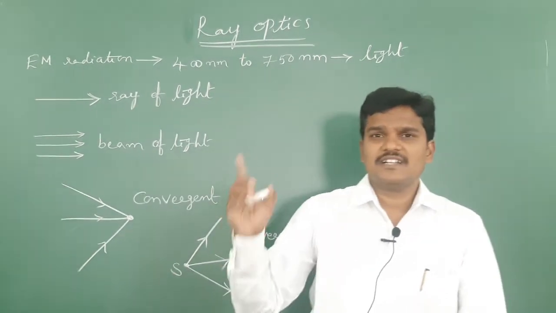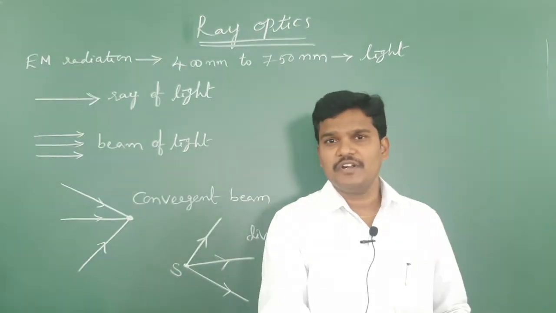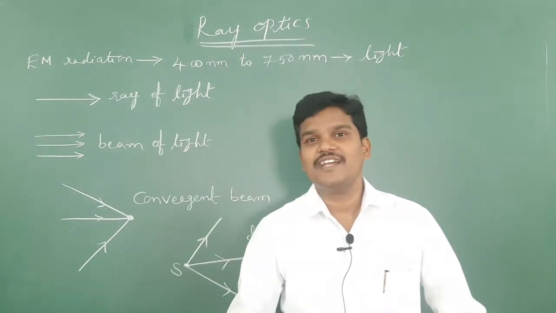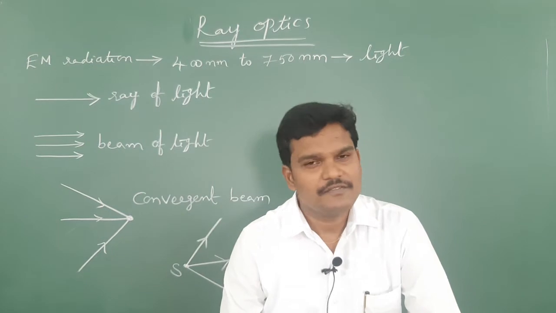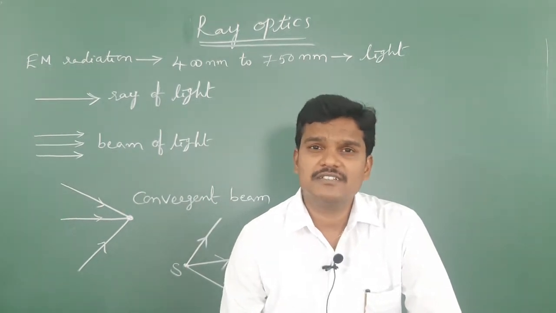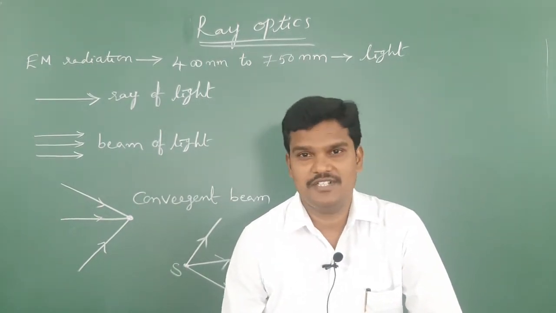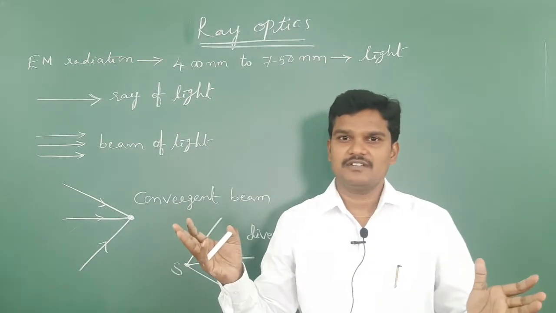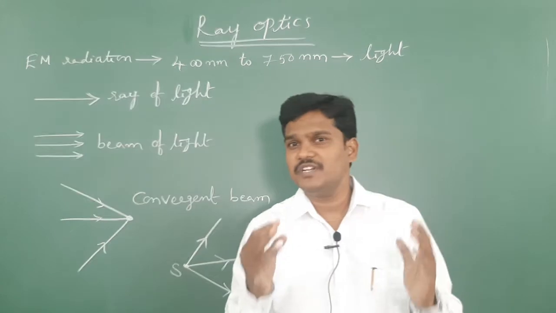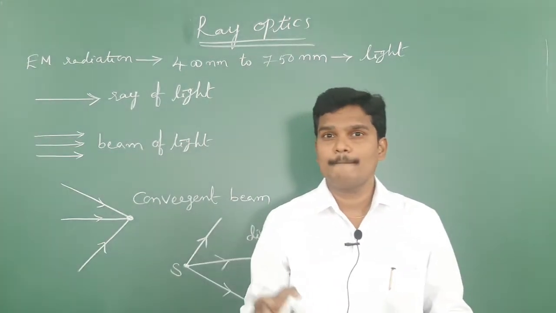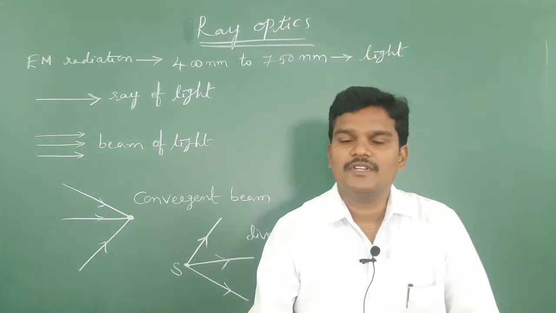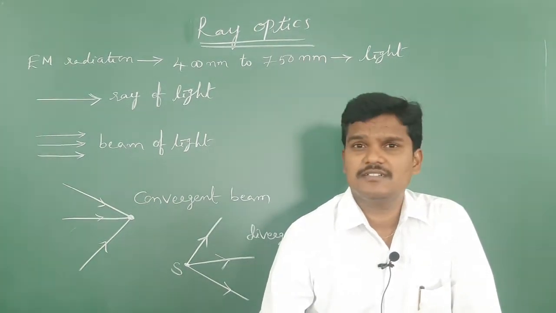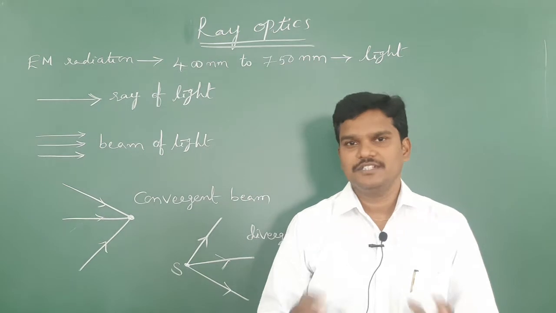This means once the light ray moves from one medium into another medium, the medium is different, so definitely the speed of light changes. As the speed of light changes, the wavelength of light changes. Why? Because if the medium does not change, light travels the same way, as it does in vacuum also. As the medium does not change, the speed of the light does not change. If the medium changes, the speed of the light changes.